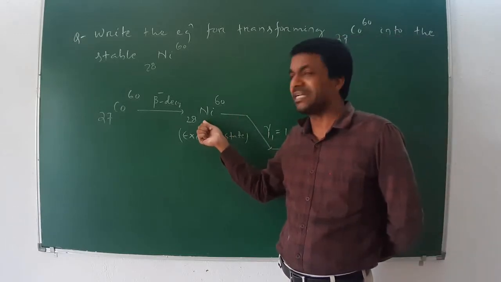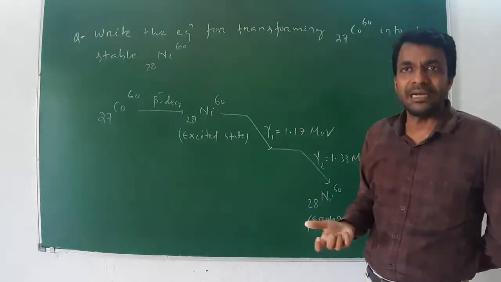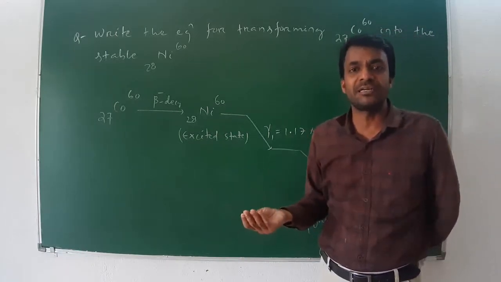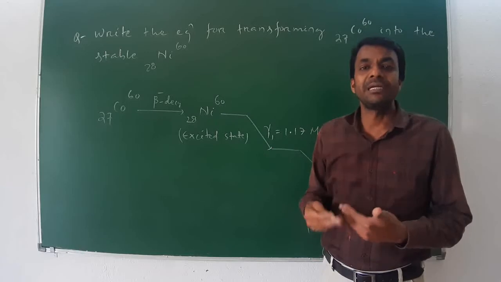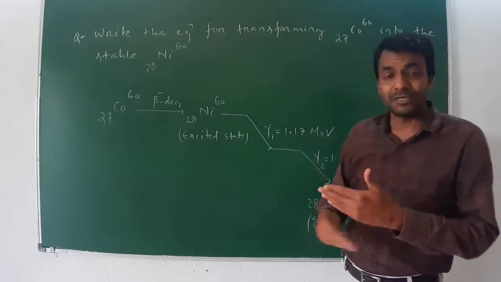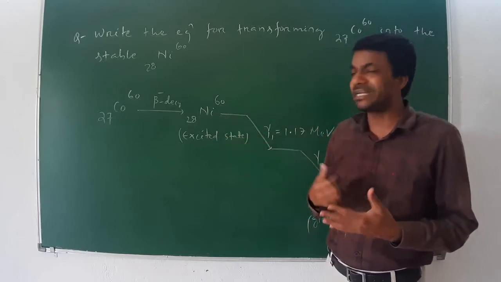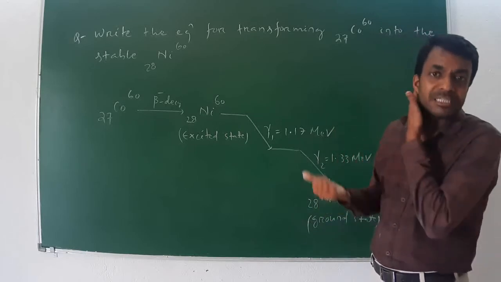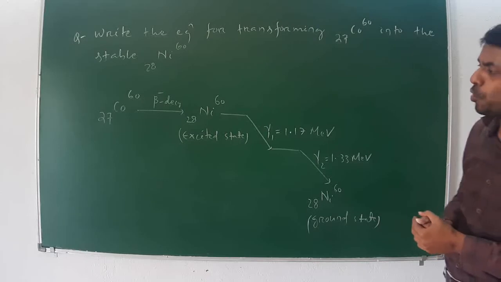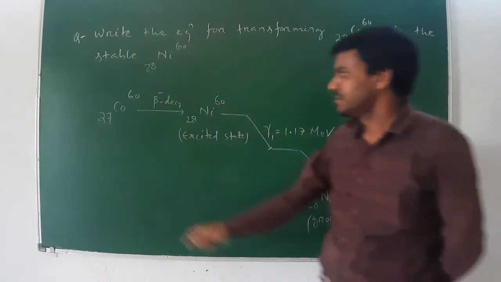Because this is in an excited state, not in ground state, we know that in gamma decay, from any excited state to ground state, it must emit gamma rays. After two successive gamma decays, the excited nickel 28, 60 converts into the stable nickel 28, 60, because no new element is formed.